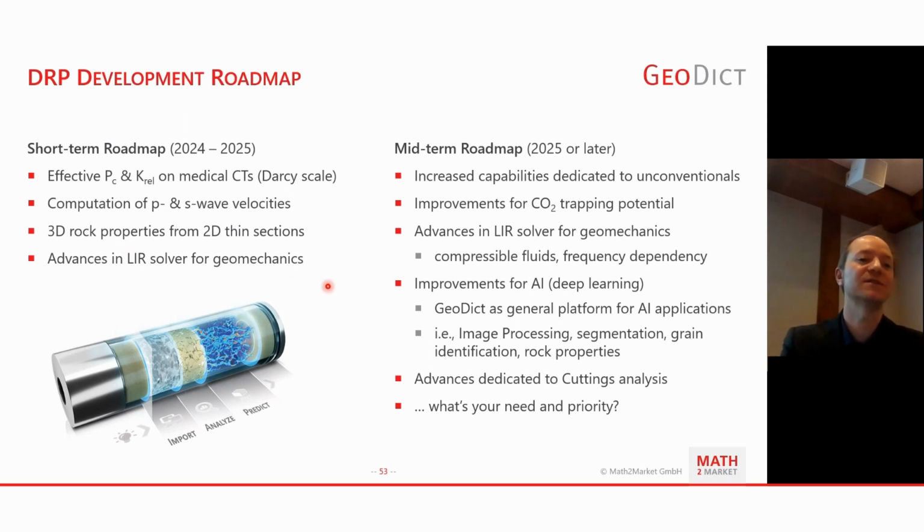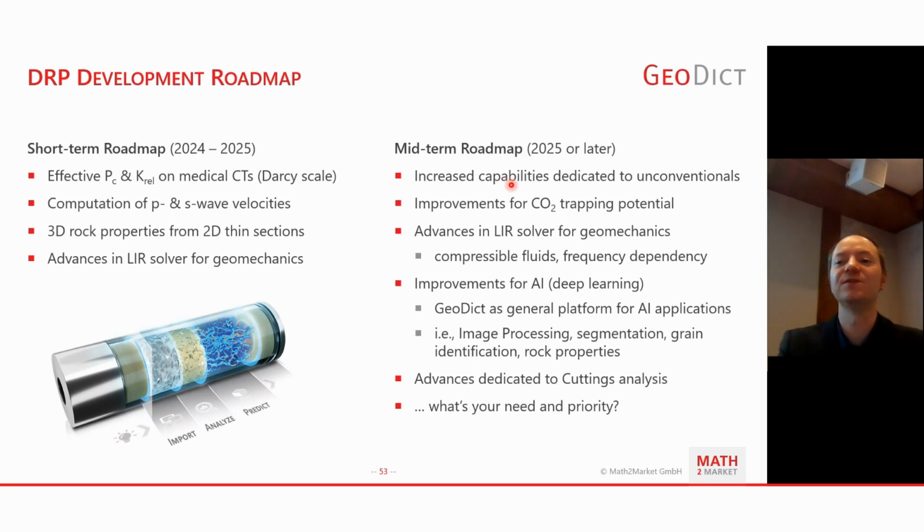Furthermore, we have advances in the LIR solver for geomechanics planned, as just presented during the Q&A by Arne. So we are working on this to get the P and S waves improved by frequency consideration, for example. I also have this on our midterm roadmap, so meaning 2025 or even later.